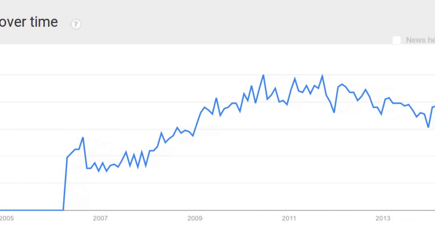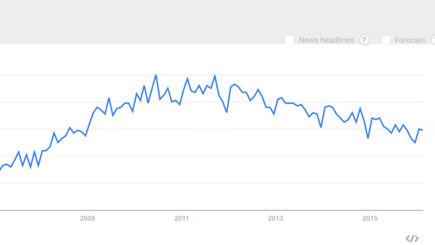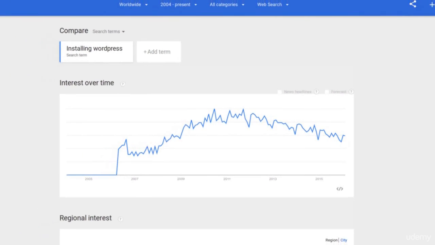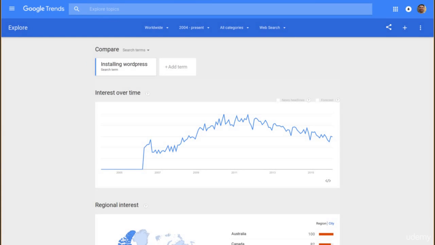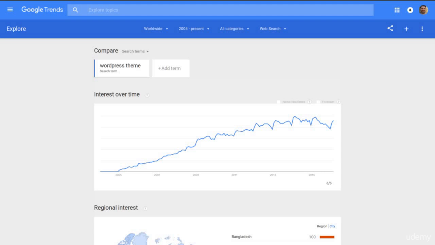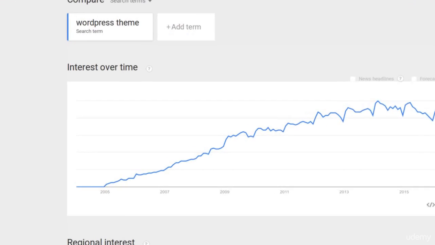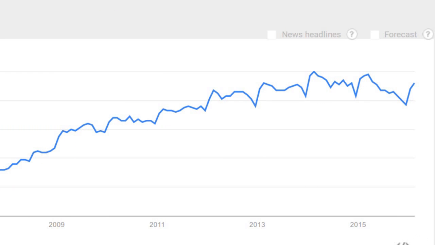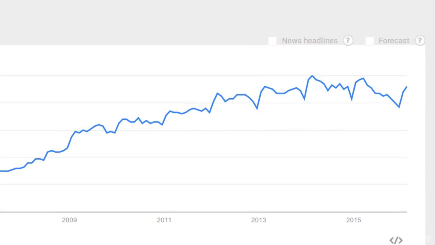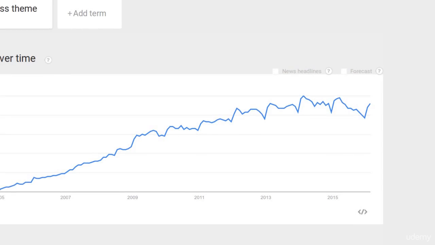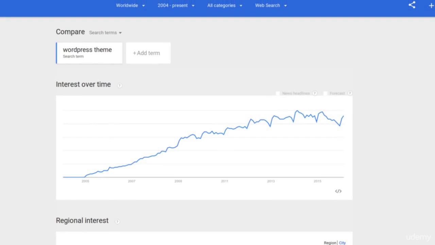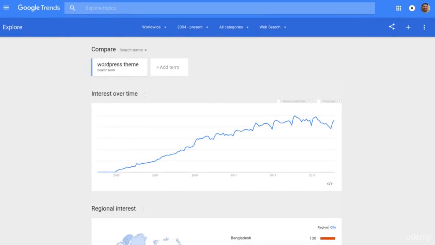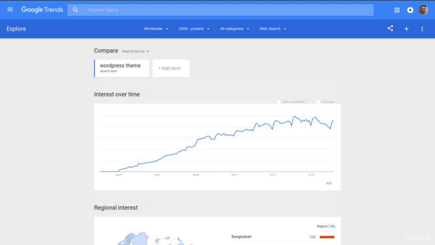The trend for installing WordPress is slowly decreasing. One reason for that is it's much easier to install WordPress today. Let's check WordPress theme. That's a nice graph. I can see that people are interested in WordPress themes. The trend is expanding, so it's a good time to get involved in this niche. WordPress theming is a big topic, so there should be plenty of scope for growth. Let's go back to Amazon and do a search for WordPress theme. We can find some topics for our SEO campaign.